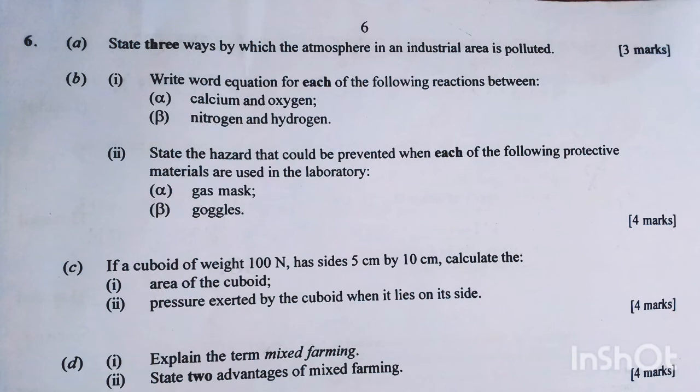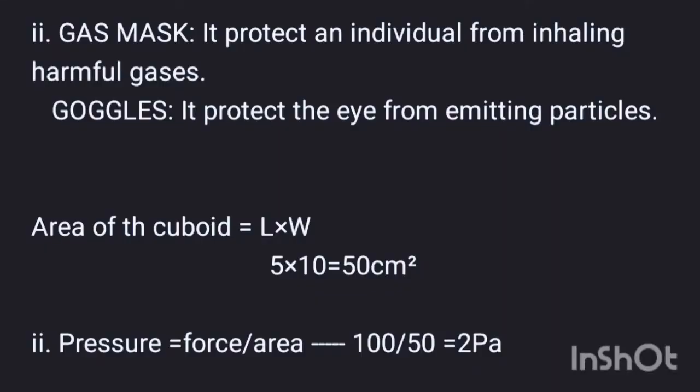6b. State the hazard that could be prevented when each of the following protective materials is used in the laboratory. Alpha, we have a gas mask, and beta, we have goggles. A gas mask protects an individual from inhaling harmful gases, and goggles protect the eyes from flying particles.